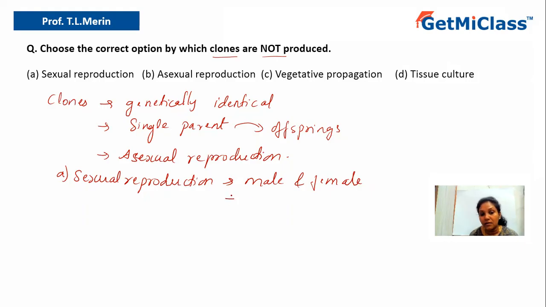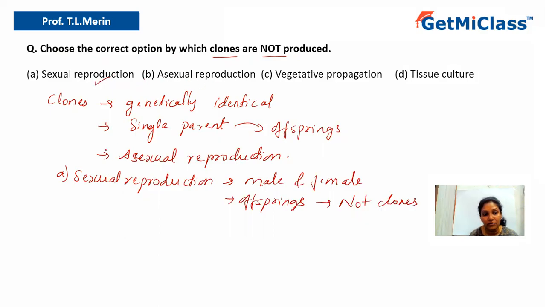And here, the offspring are not genetically identical. These are not clones. So according to the question, which says choose the correct option by which clones are not produced, by the sexual method clones are not produced. So according to the question, option A should be the right answer. But let us look at the other options.